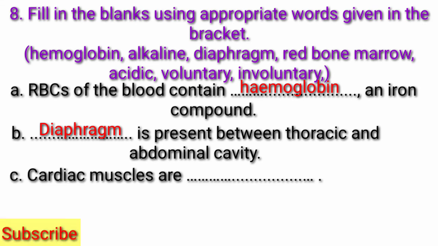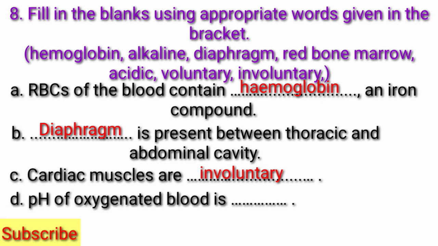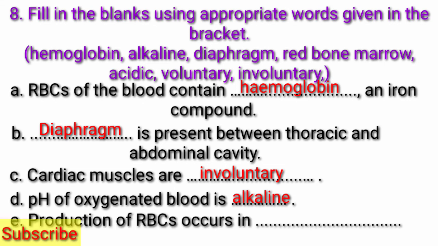Question C. Cardiac muscles are blank. Answer. Cardiac muscles are involuntary. Question D. pH of oxygenated blood is blank. Answer. pH of oxygenated blood is alkaline. Question E. Production of RBCs occurs in blank. Answer. Production of RBCs occurs in red bone marrow.